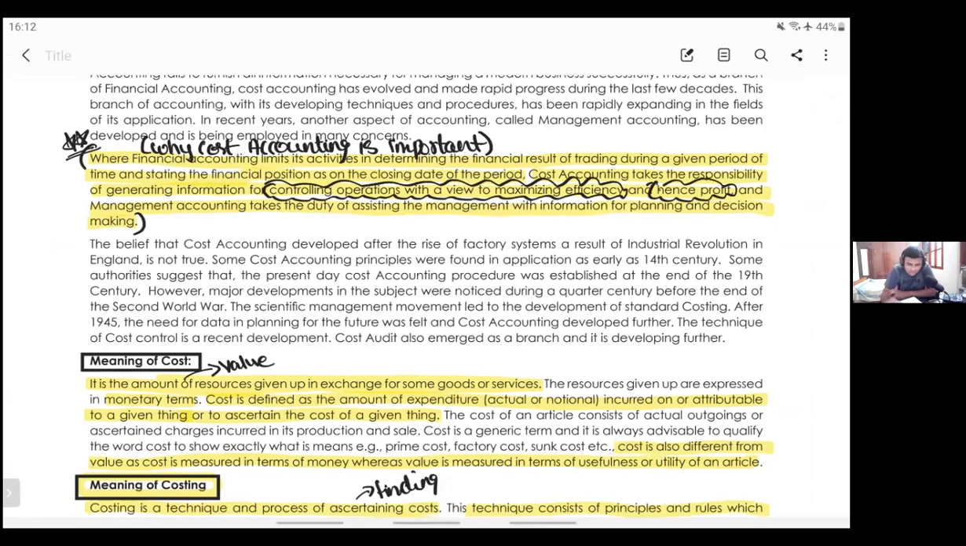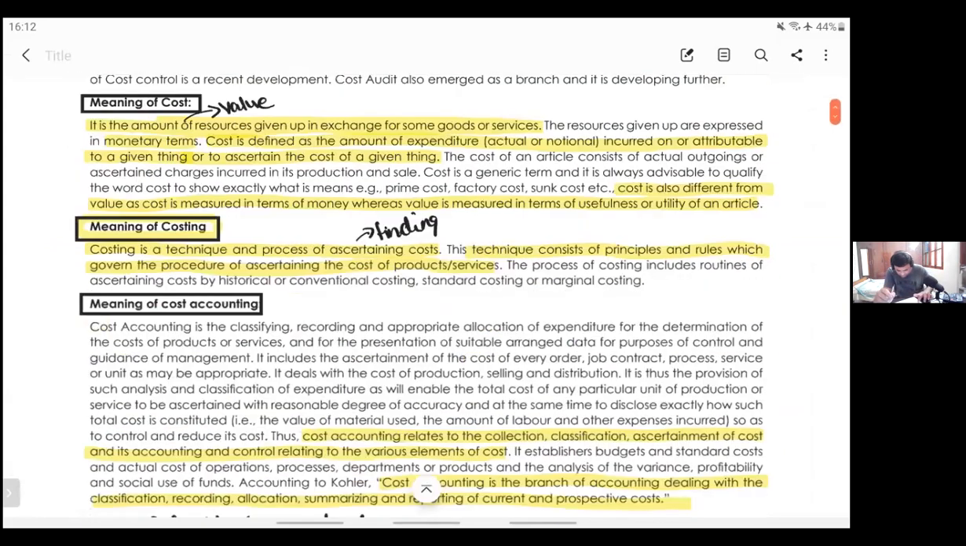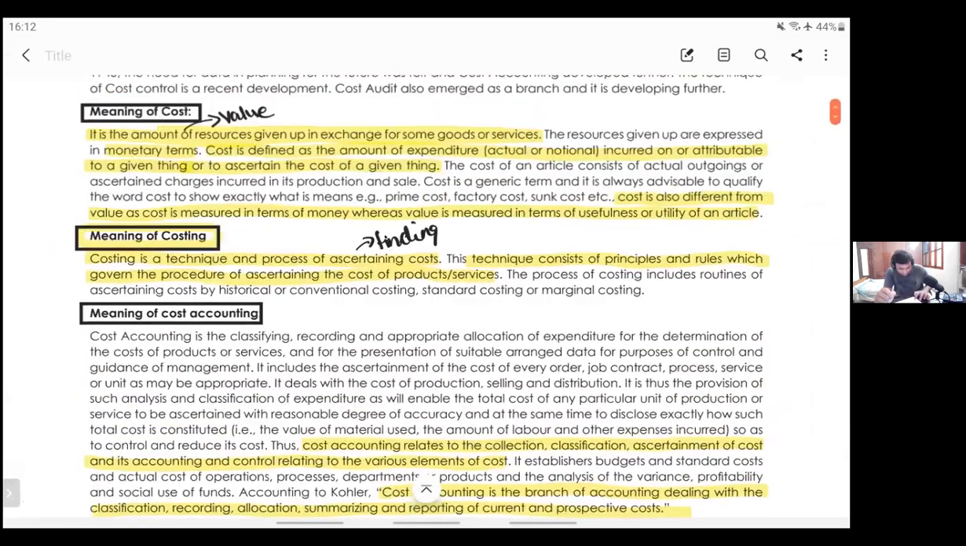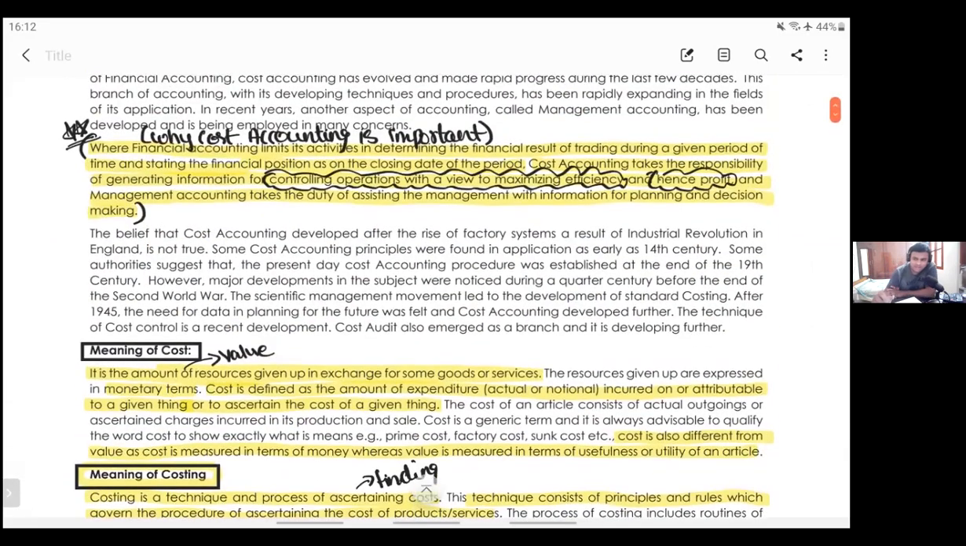See this part, why cost accounting is important. I have written there something, I have underlined something. It is in your page number 234. Just let us read that point once. Where financial accounts limits its activity in determining the financial results of trading during the given period of time and stating the financial position at the closing date of period, cost accounting take the responsibility to generate the amount information for controlling operations with a view to maximize efficiency and hence profit.